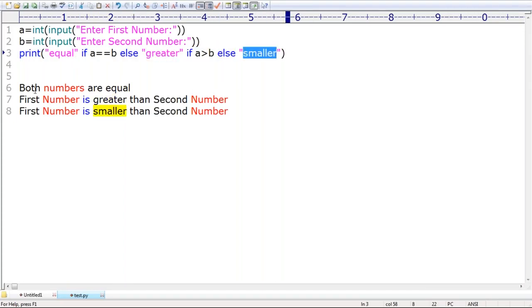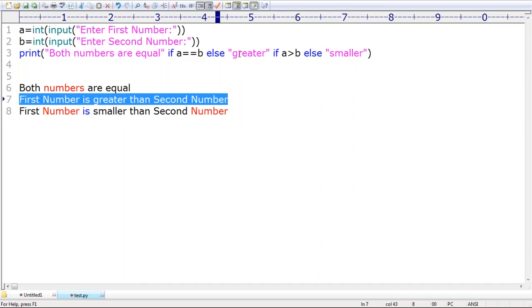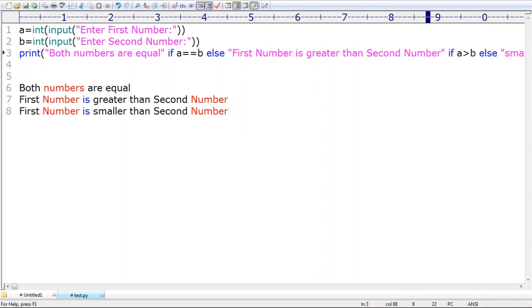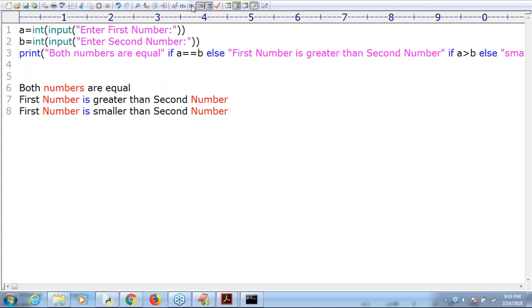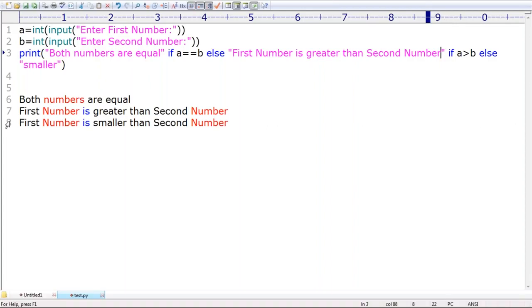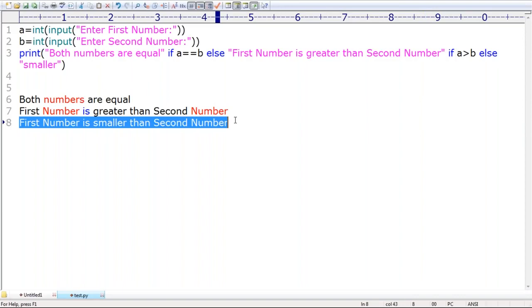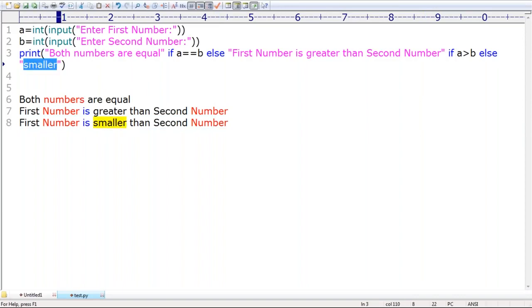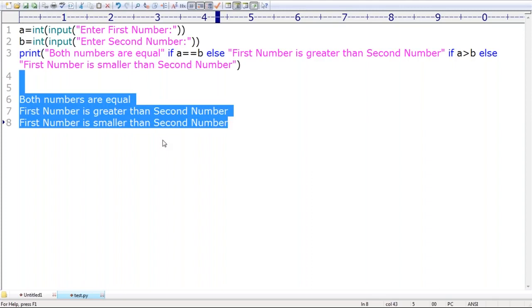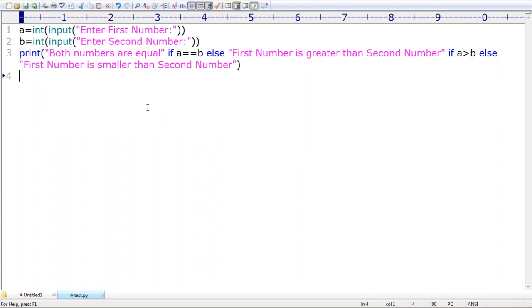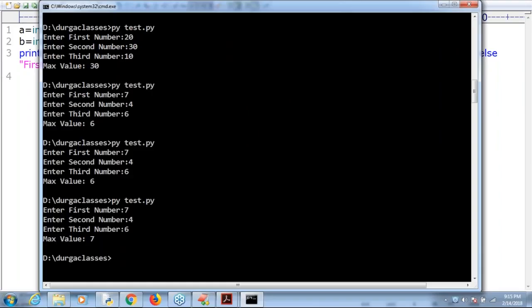Now let me replace that equal with this meaningful line. Next, let me replace greater with this line. Don't get confused, because you are already aware. Next, let me replace smaller with the first number is smaller. Now let me remove this nonsense. That's all. Can I execute this code? Observe. What is the answer? 10, 10.